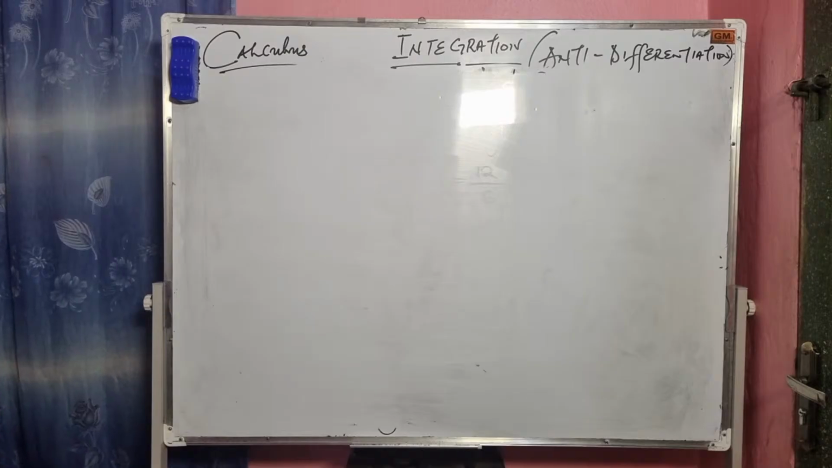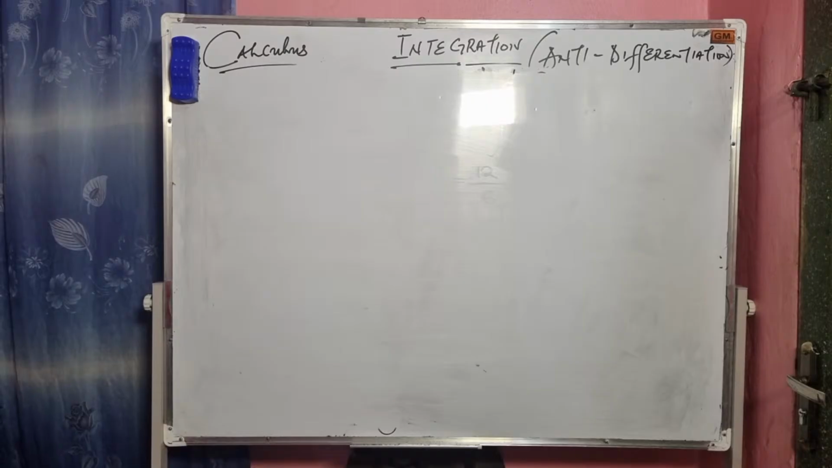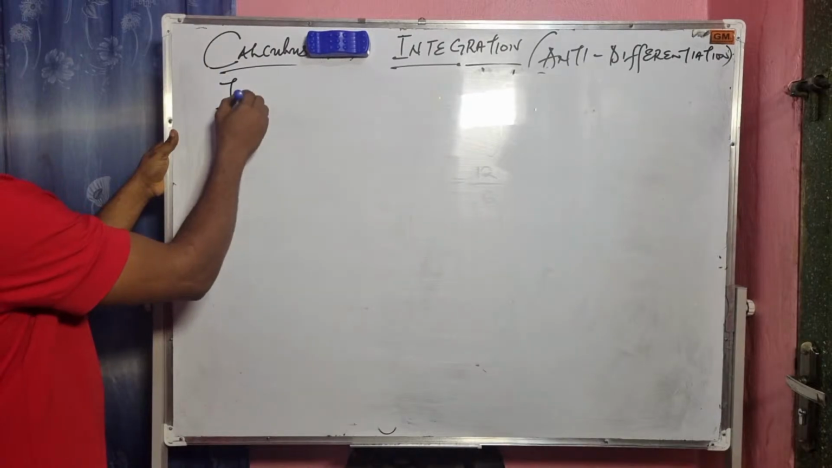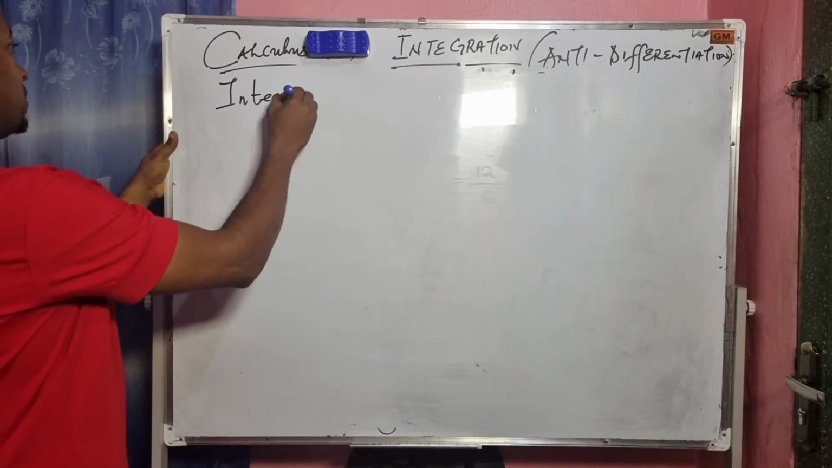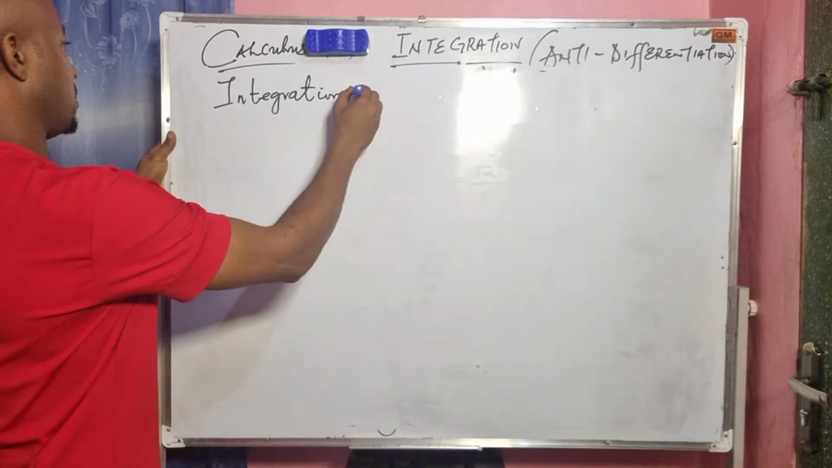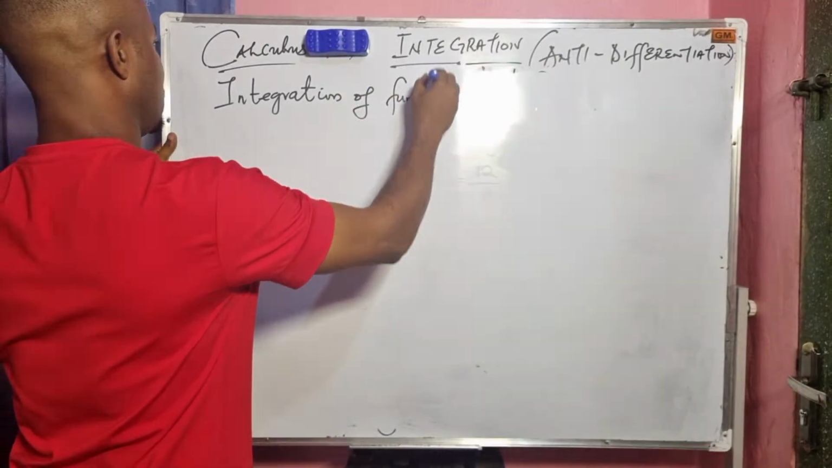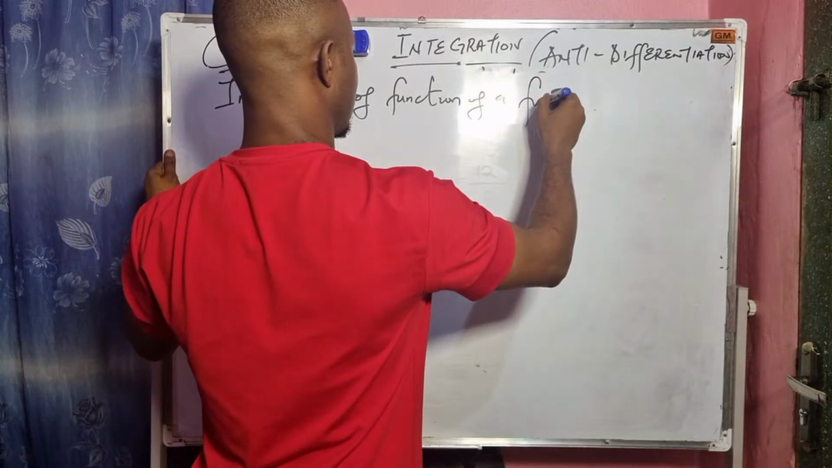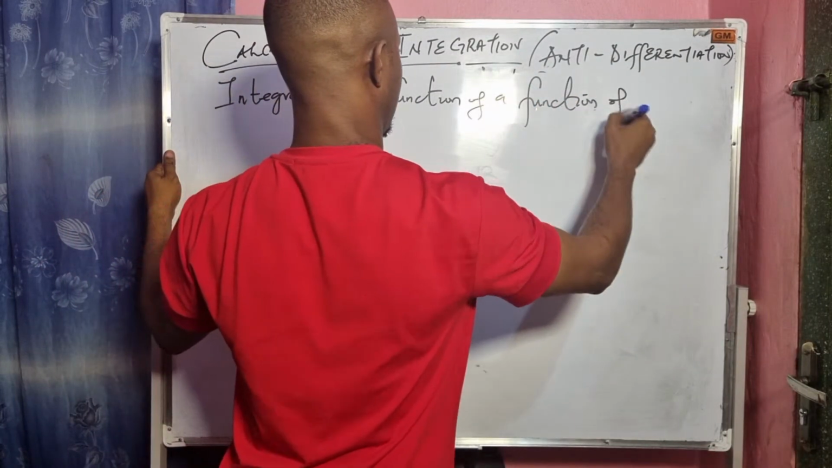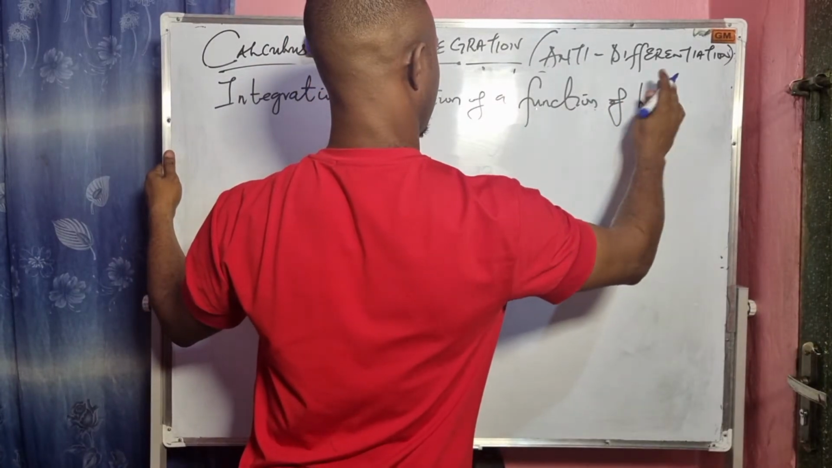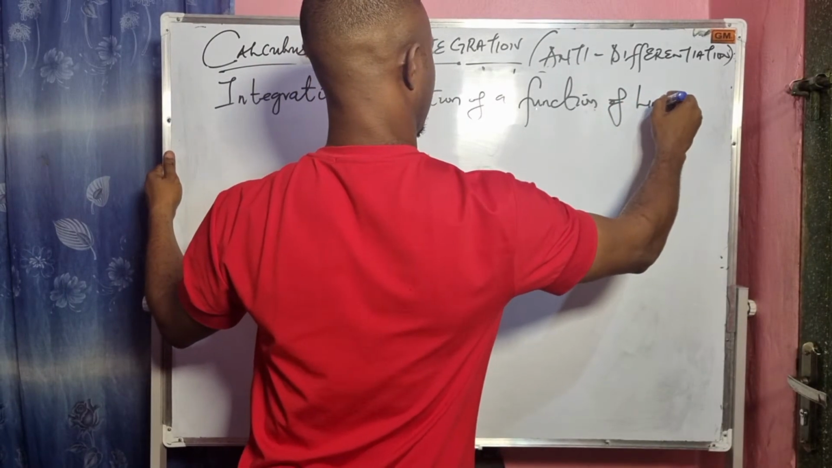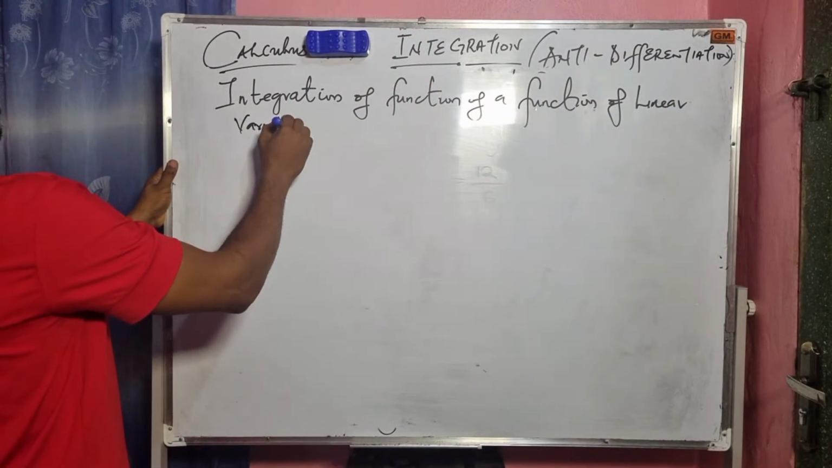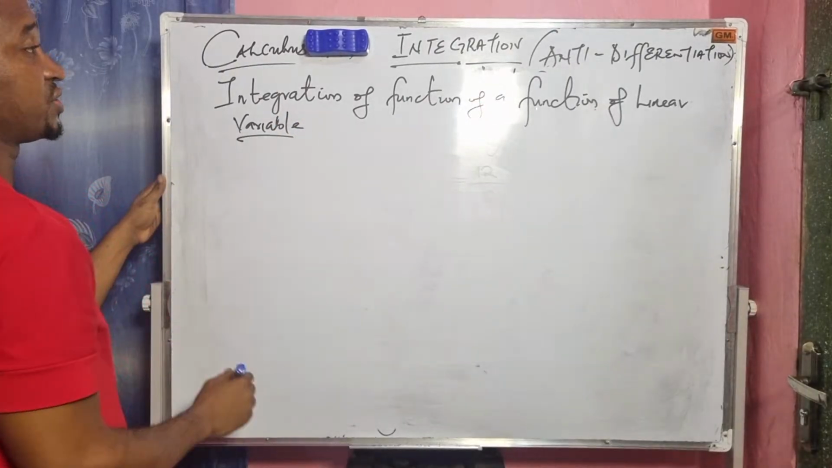Okay, let's see another rule. Integration of a function of a function of a linear variable. This is the reverse process of chain rule.